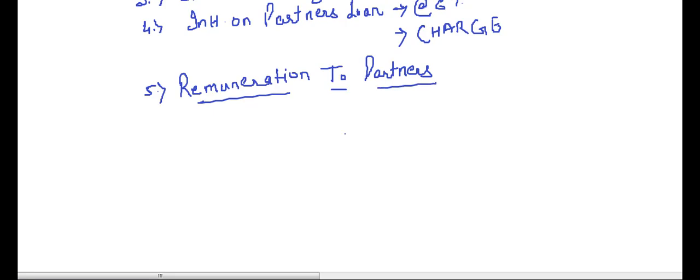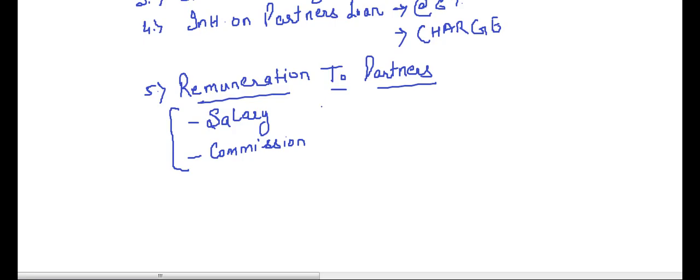This remuneration can be in the form of salary, or this can be in the form of commission. Okay, so now the partnership firm has to pay this remuneration to the partners if it is provided in the partnership deed,